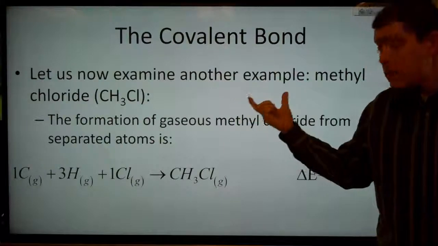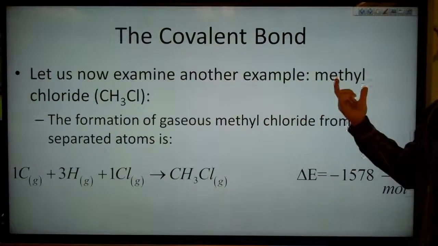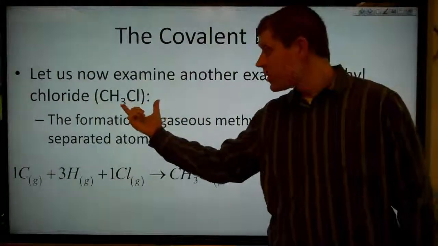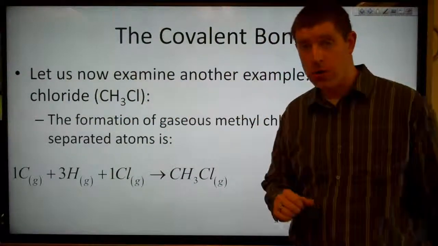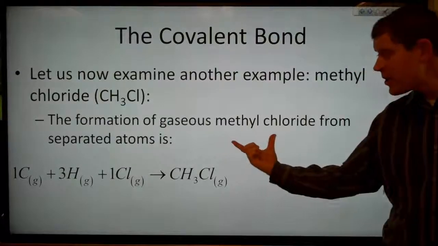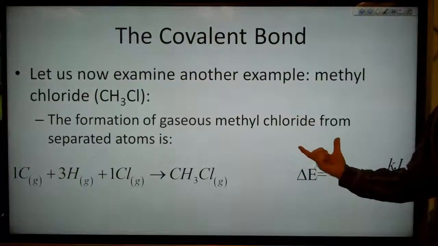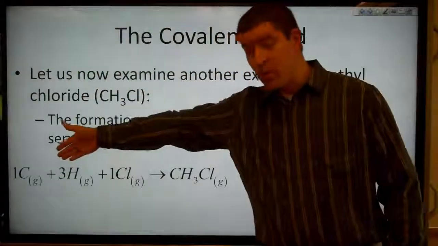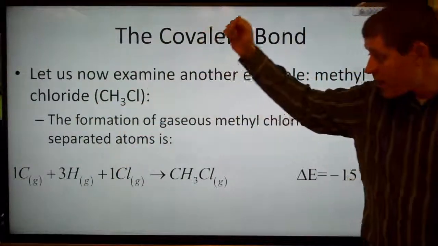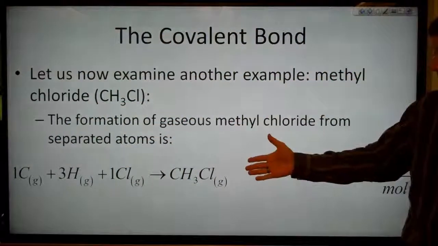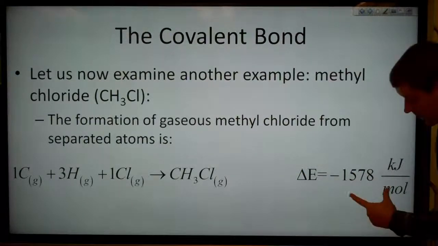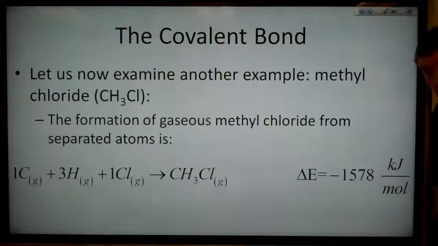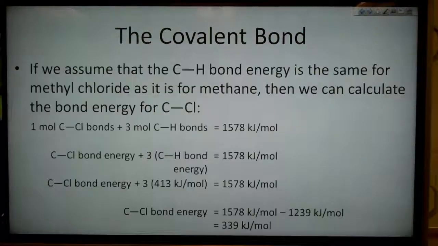So now let's look at another example. So methyl chloride, so CH3Cl. So this is basically the methane where we've pulled off 1 hydrogen and put on a chlorine instead. So the formation of gaseous methyl chloride from separated atoms is 1 mole of carbon atoms plus 3 moles of hydrogen atoms plus 1 mole of chlorine atoms gives us 1 mole of methyl chloride. Now, in this case, we get out 1578 kilojoules per mole of energy.